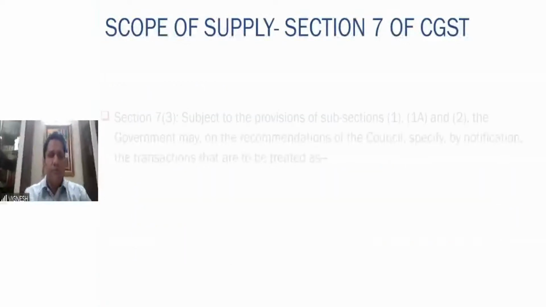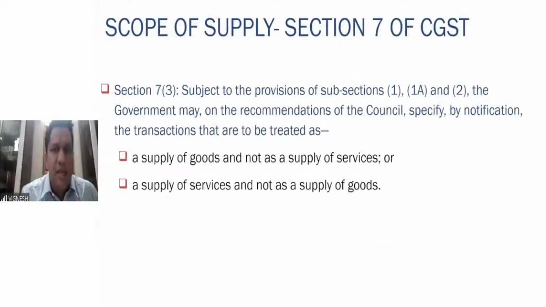Right? So therefore, 7 subsection 3, subject to the above provisions of subsection 1, 1A and 2, the government may, on recommendations of the council, by way of notification, specify the transactions that are to be treated as supply of goods and not services, or supply of services and not as supply of goods.